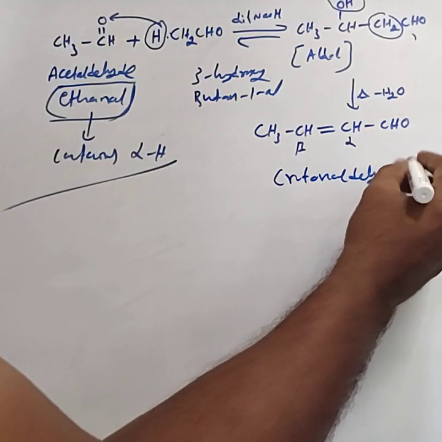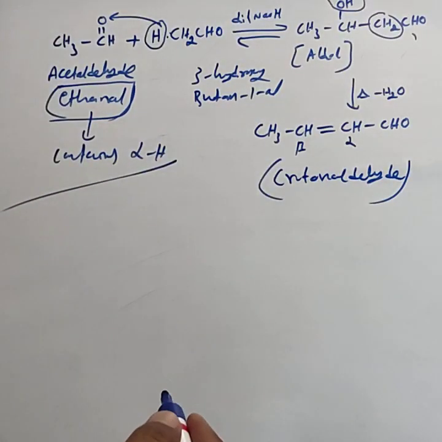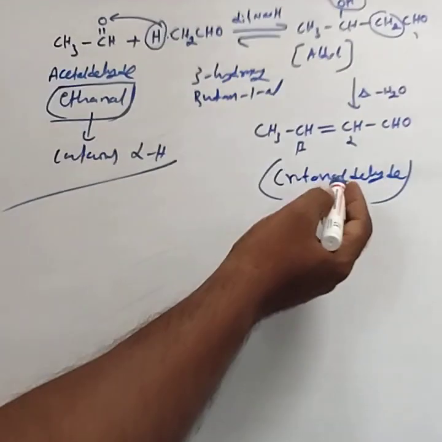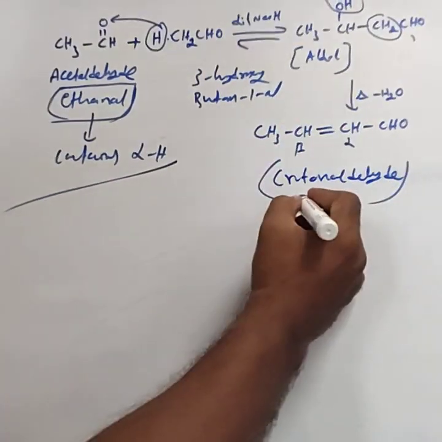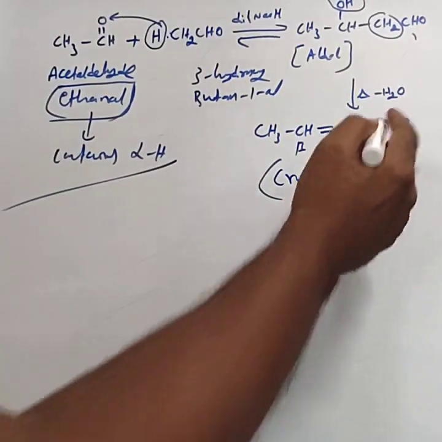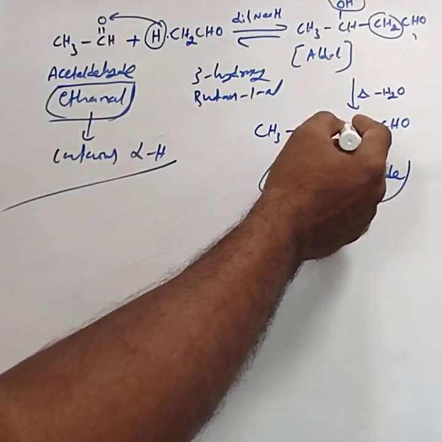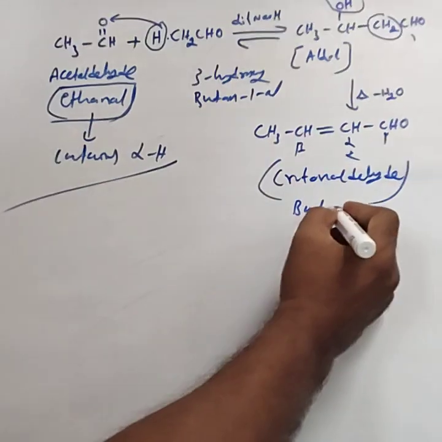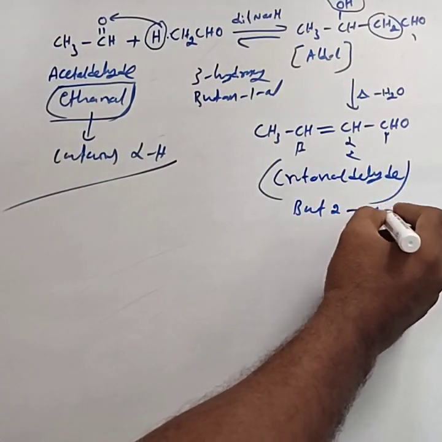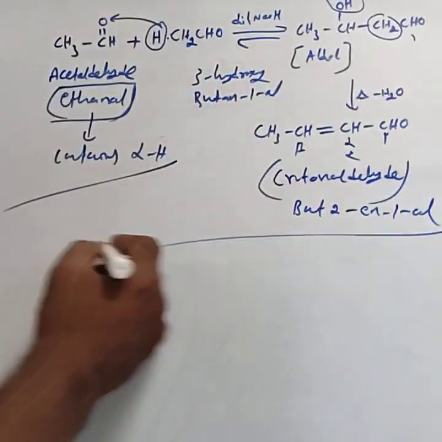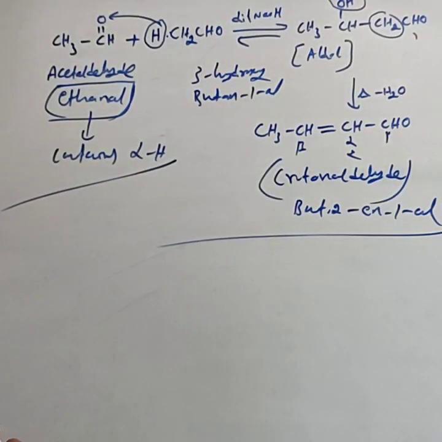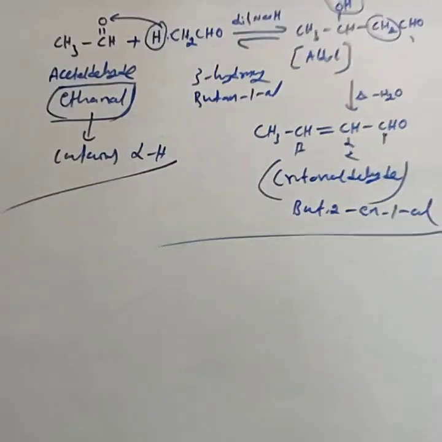The condensation product's general name is crotonaldehyde. The IUPAC name of crotonaldehyde: again four carbon atoms, hence but. Then the double bond is on the second position. This is the first position, this is the second position. Then but-2-ene-1-al. Crotonaldehyde's IUPAC name is but-2-ene-1-al. This is about the aldol condensation taking acetaldehyde.